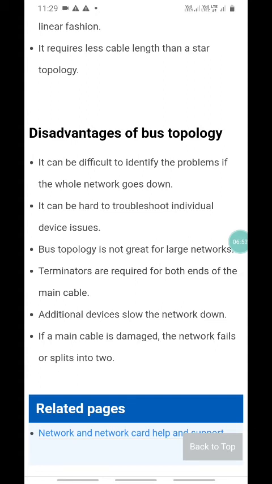Additional devices slow the network down. It means on a single cable you have to connect a number of devices, so the network slows down. If the main cable is damaged, the network fails or splits into two. Means if your backbone cable is damaged, the whole network will be damaged.